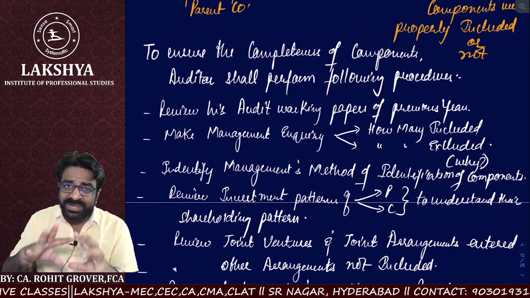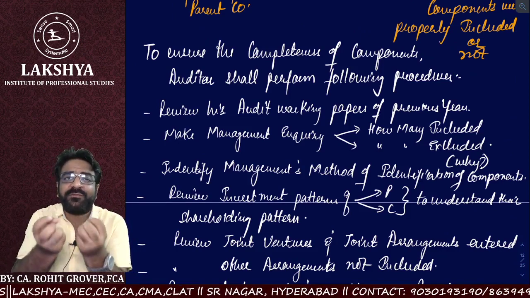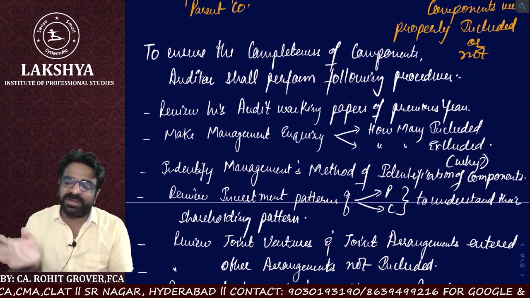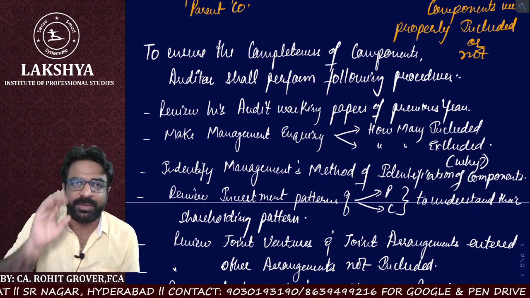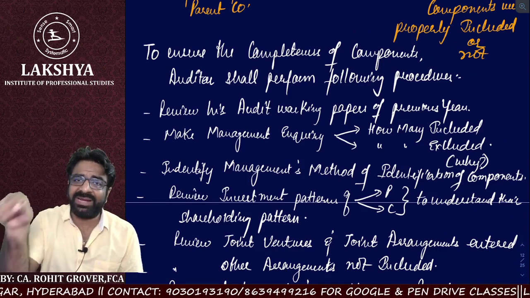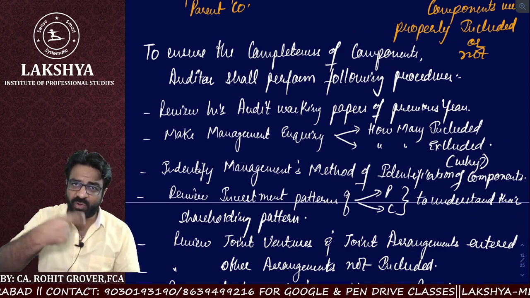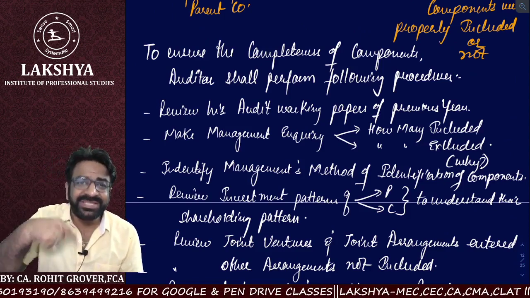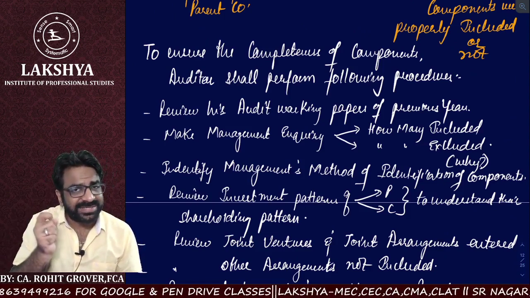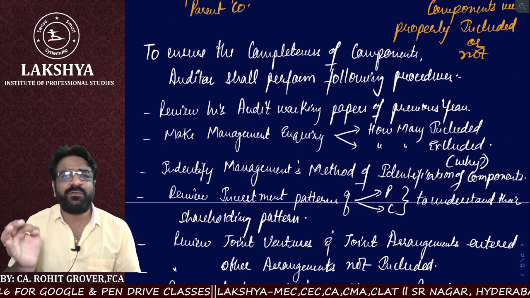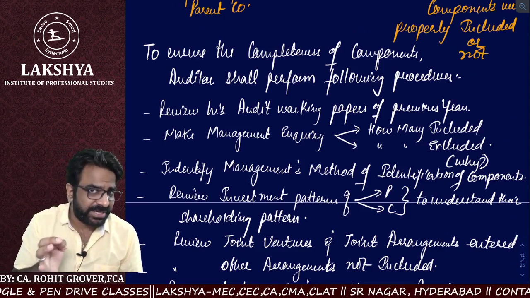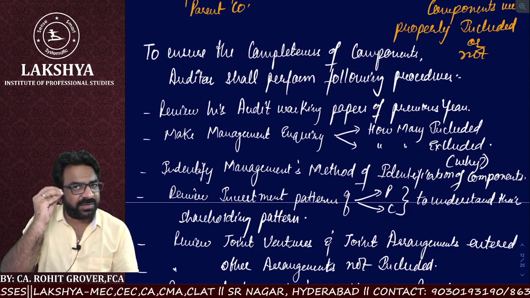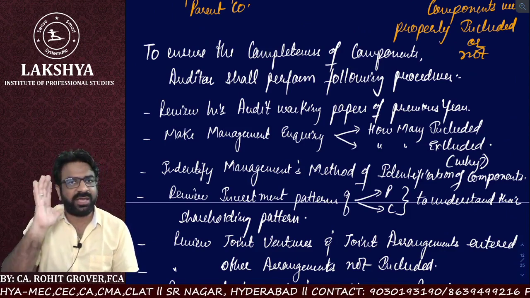The third method is to try to understand the management's method of identifying its components. How the management identifies one company as its component or not as its component, you have to identify the management's method. If you understand that the management's method of identification of components is a genuine method, then it's okay. But if you have any kind of doubt, there is some issue.